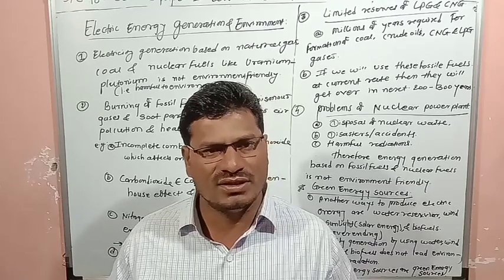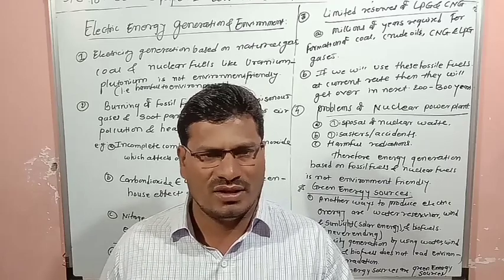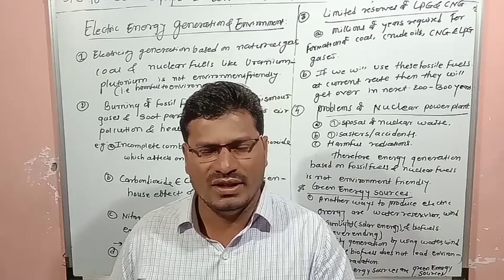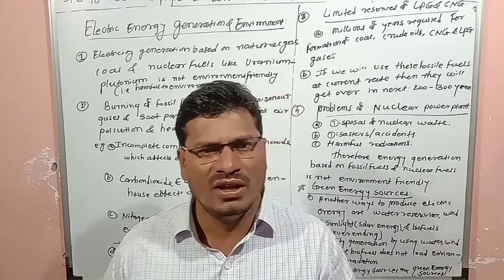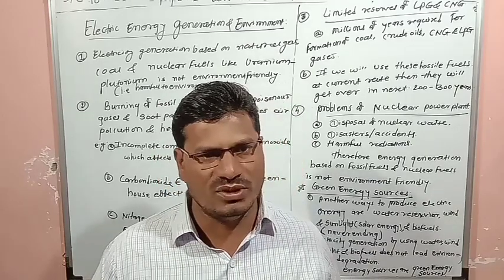NO2 and SO2 react with rainwater and form acid rain. Acid rain is dangerous for living organisms as well as for monuments.